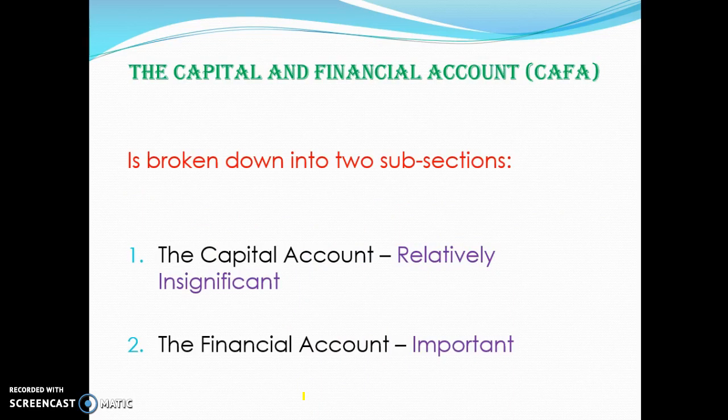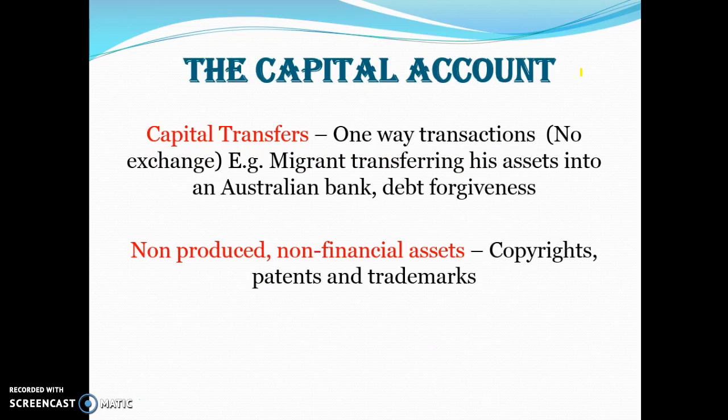The capital and financial account is broken into two sections, the capital account and the financial account. You'll also hear it referred to as the CAFA. The capital account records one-way transactions where no exchange takes place. It includes migrants transferring their assets into an Australian bank. So if someone was to migrate to Australia, them transferring the assets they had, their cash, into an Australian bank would be an example of a one-way transaction in the capital account.